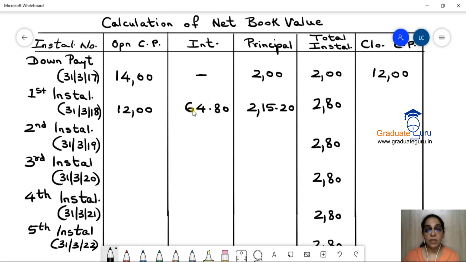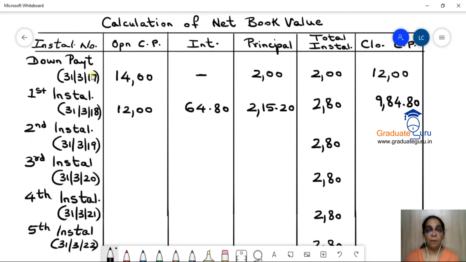So in this first installment, what does it mean? That जो 280 हमें मिल रहा है installment, 280 lakhs that is, उसमें से 64.80 is interest and 215.20 is the principal or nothing but the cash price. Okay. So opening cash price minus principal will give us the closing cash price, right? So 1200 minus 215.20. And that will be 984.80.